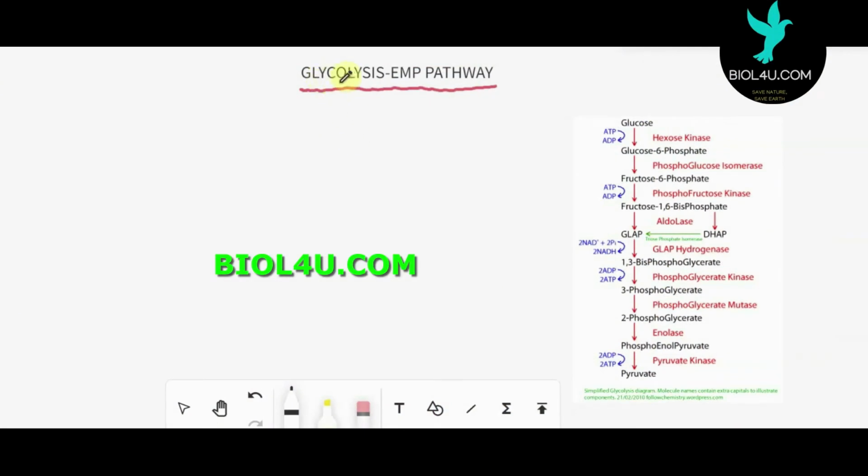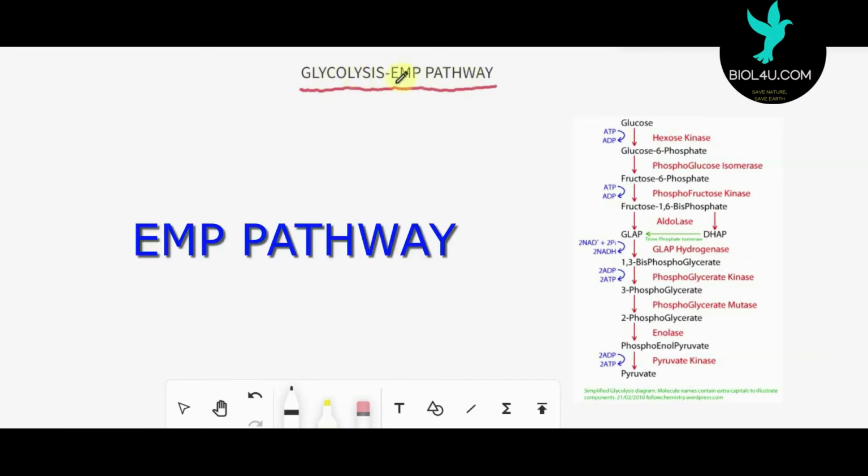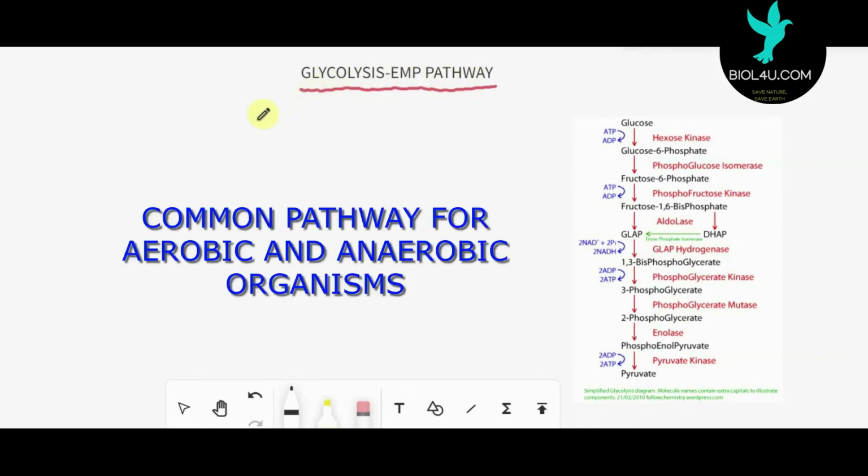Today I am going to explain glycolysis, also called the EMP pathway. Glycolysis is a common pathway for both aerobic and anaerobic organisms. Aerobic organisms are those living in the presence of air, and anaerobic organisms live without it. Glycolysis takes place in both.